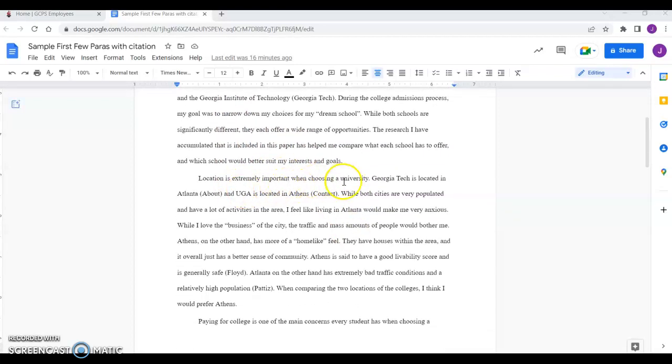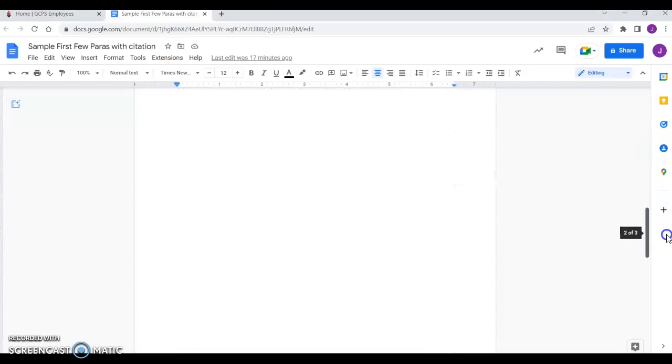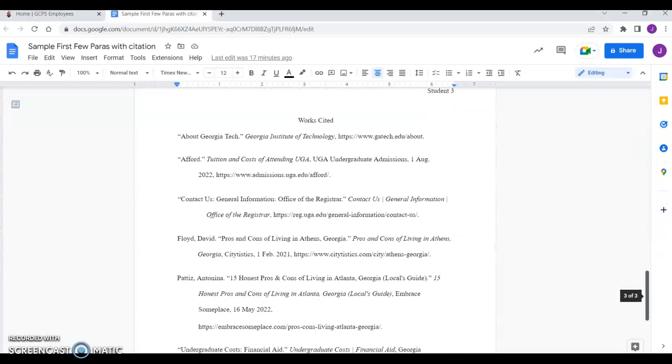And so the student then goes into location and it says it's located in Atlanta. Well, if I said, how did that student know that? Duh. About, this is what's in parentheses, this is a matching game. I'm now going to scroll down to the works cited and say, where did that student get that information? Oh, here is the about section. It's a matching game, so I know this is where that information came from.